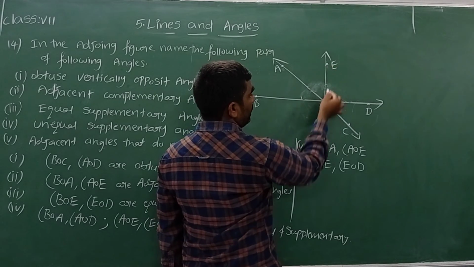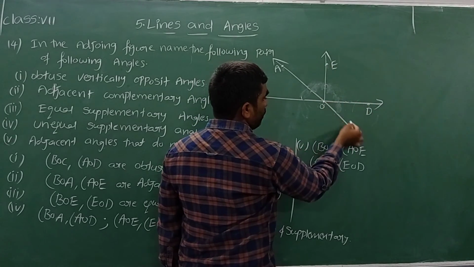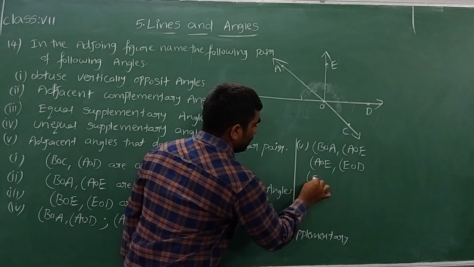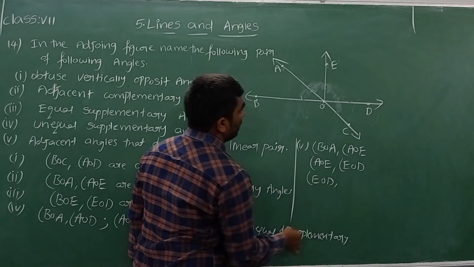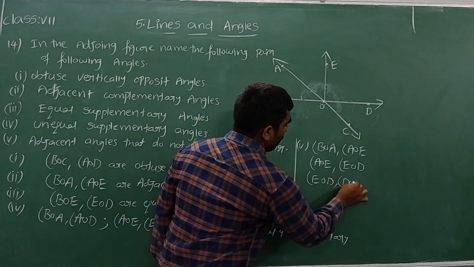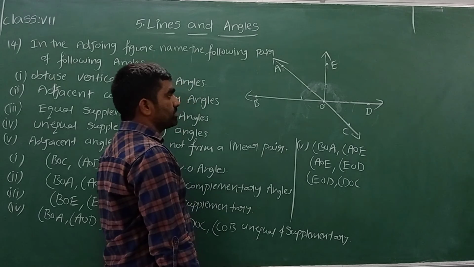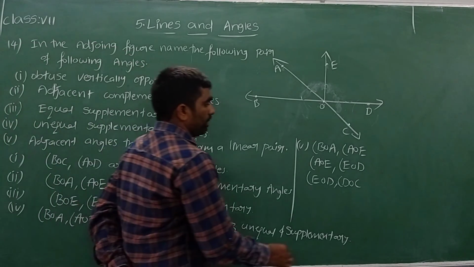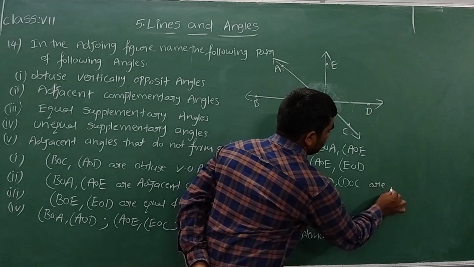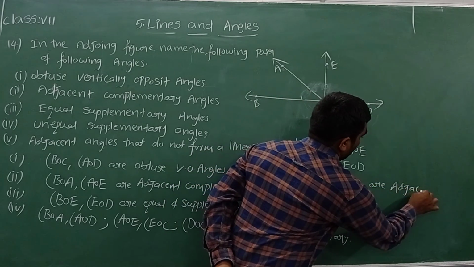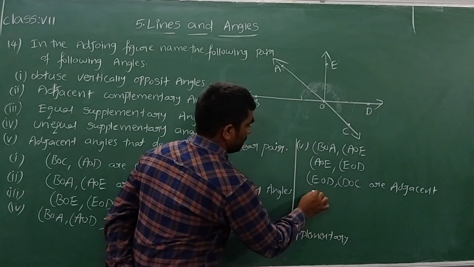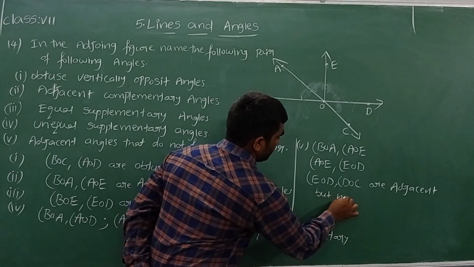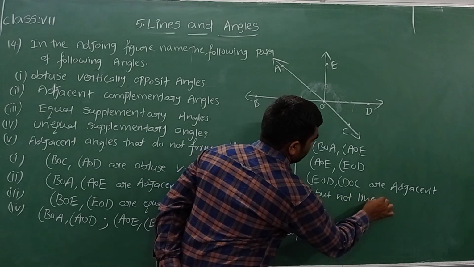More we can see angle EOD and angle DOC. We can write angle EOD, comma, angle DOC. So all these pairs of angles are adjacent but not a linear pair.